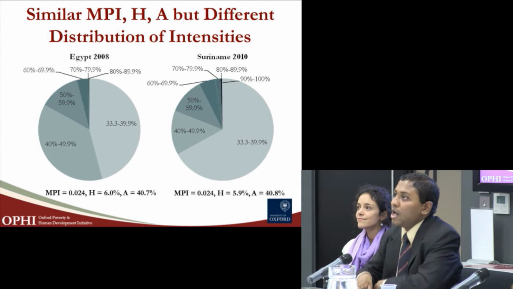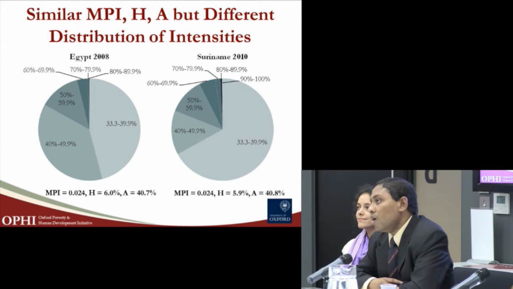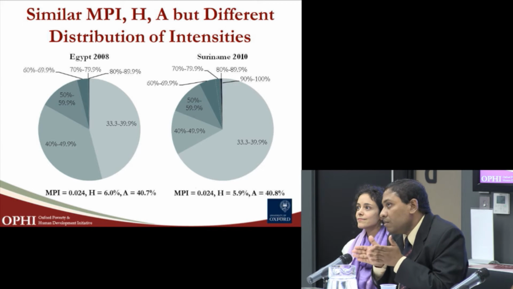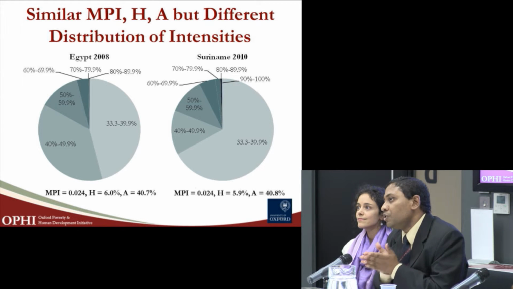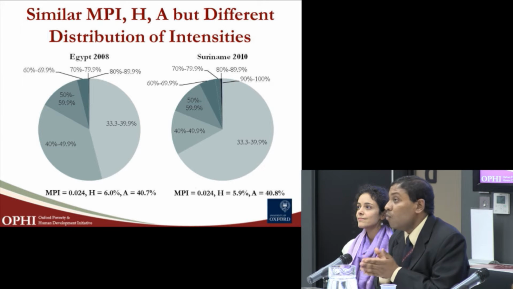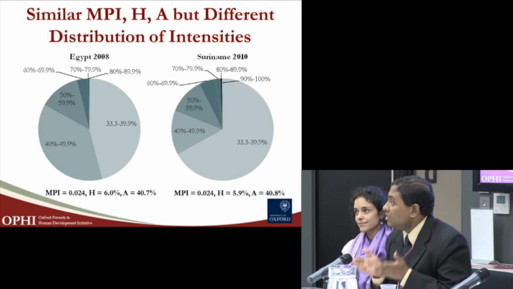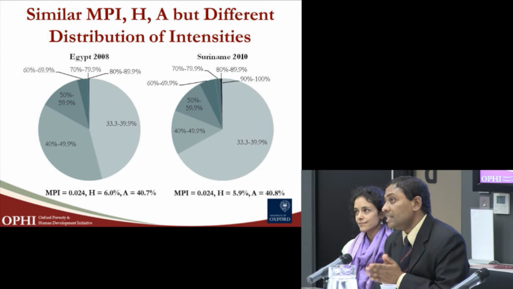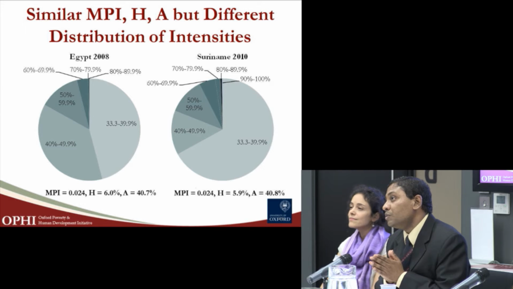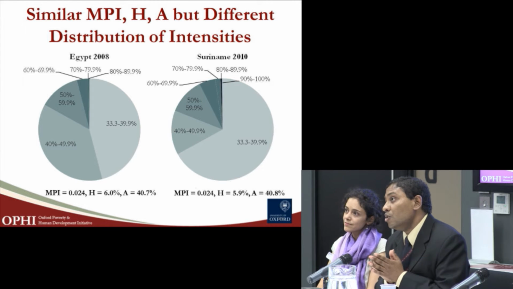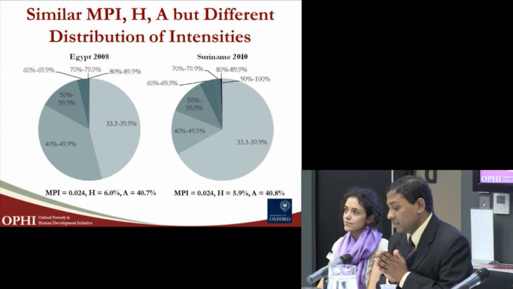Just to give you a flavor of what we may not capture even if we report the multidimensional poverty index, incidence and intensity, and why we created the measure of inequality across the poor. You can see here the example of Egypt and Suriname. Both countries have a similar level of multidimensional poverty index, similar level of incidence, which is presented by H, and similar level of intensity. However, if you look at the distribution of multiple deprivations or intensity across the poor population, it's quite different in these two countries.